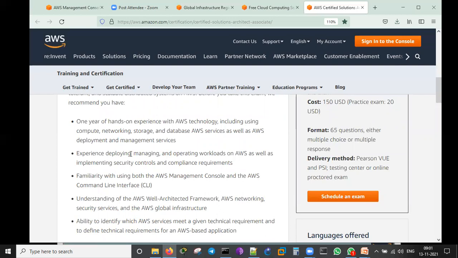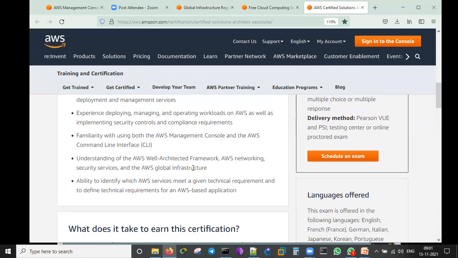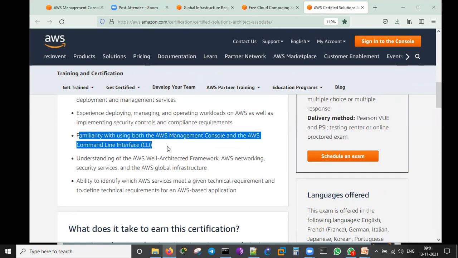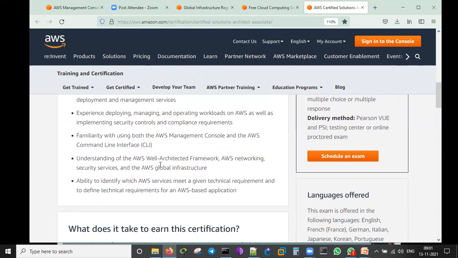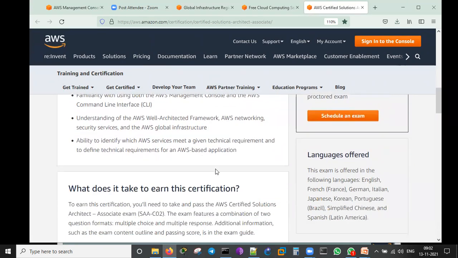Experience deploying, managing, operating workloads on AWS, as well as implementing security controls and compliance requirements. Familiarity with both the management console and the command line interface. It's very important. Understanding the AWS well-architected framework, AWS networking, security services, and the global infrastructure. Ability to identify which AWS services meet a given technical requirement and define technical requirements for an AWS-based application.